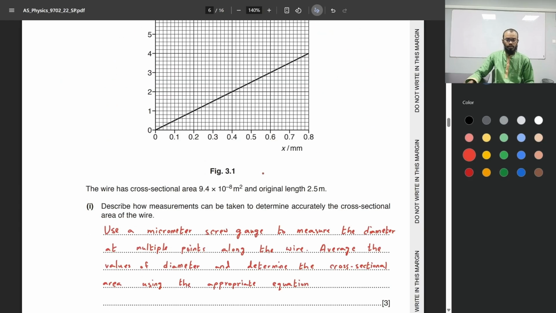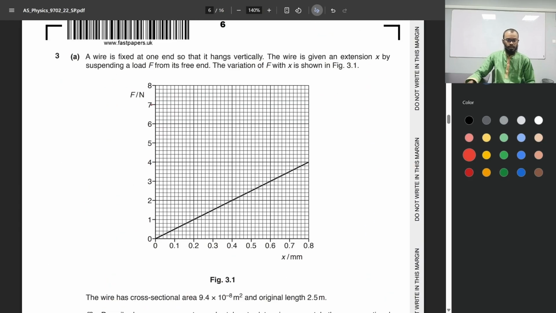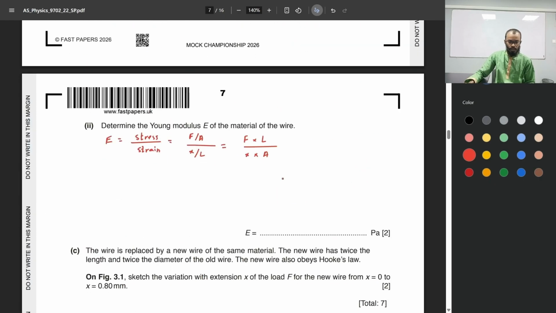Force over the extension, if you check this graph, the y-axis is force and x-axis is the extension. So the gradient of this graph is change in y over change in x, which is basically the change in force over change in extension. Since the graph starts at 0, 0 at the origin, the gradient is simply force over extension. So we can replace the force divided by extension part of this equation with the gradient. Gradient times length over area.